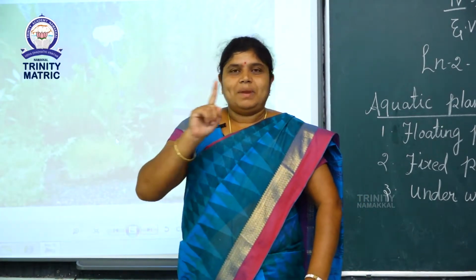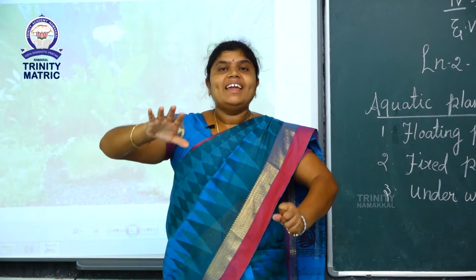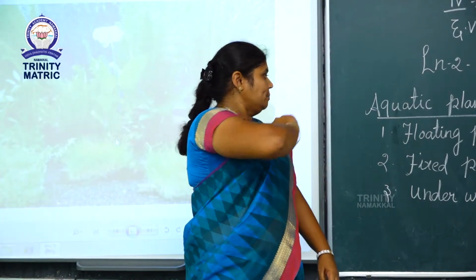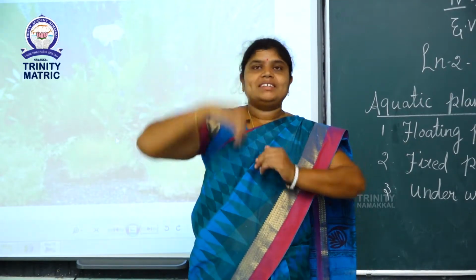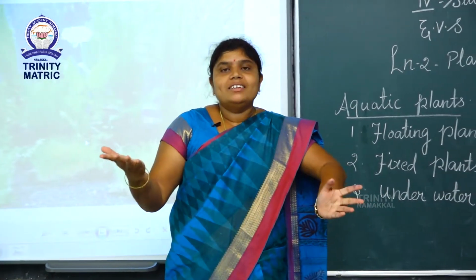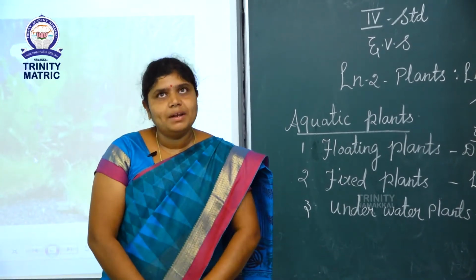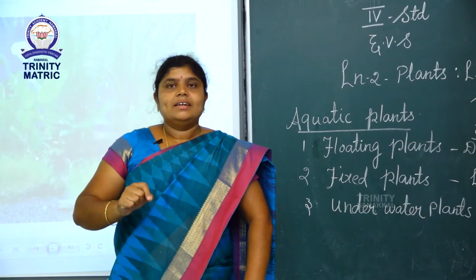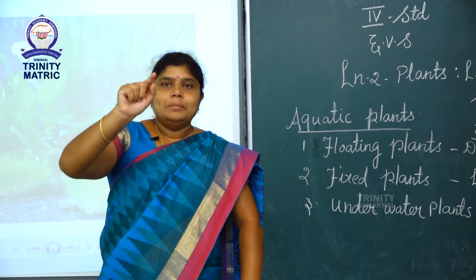No, these plants do not have stomata. Stomata is totally absent in underwater plants. Already we learned that floating plants and fixed plants have stomata on the upper side. But the last one, underwater plants, do not have stomata. So how can these plants breathe? How is it possible? These plants clean the water by removing the carbon dioxide breathed out by the animals.